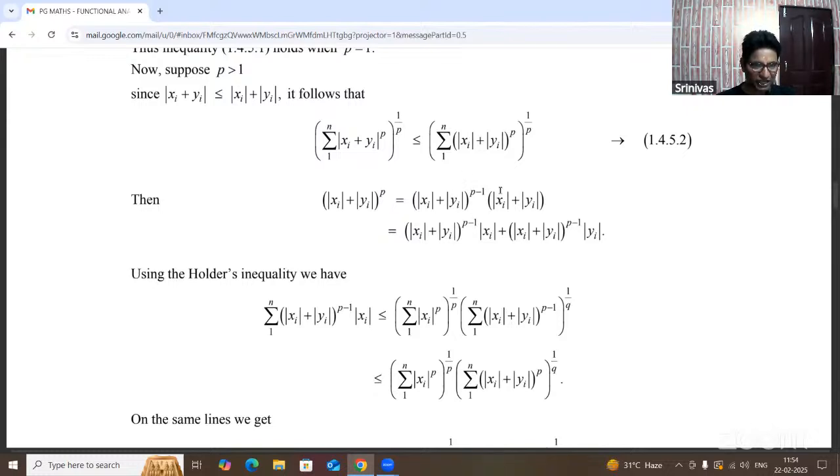After the distribution, we get (|xi| + |yi|)^(p-1) into |xi| plus (|xi| + |yi|)^(p-1) into |yi|.